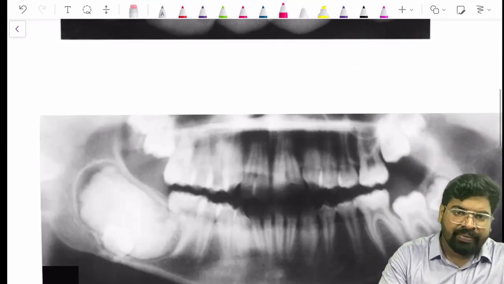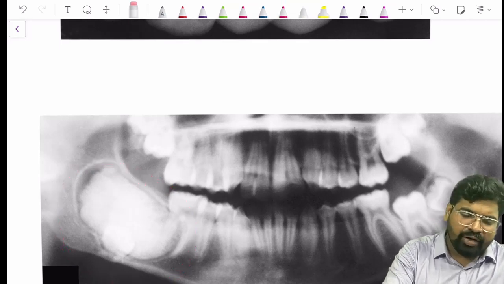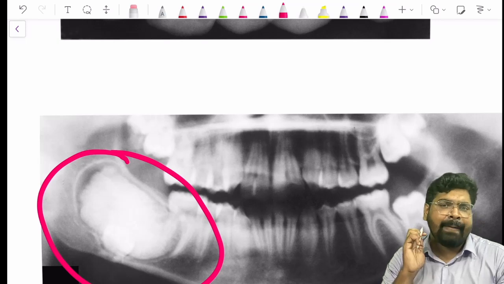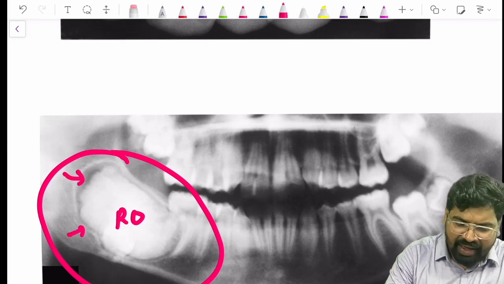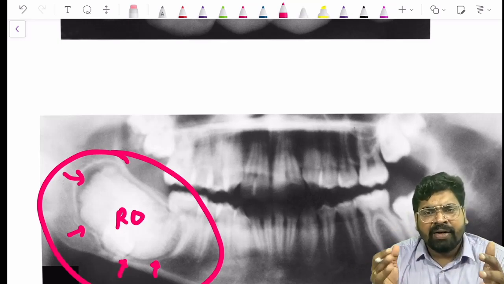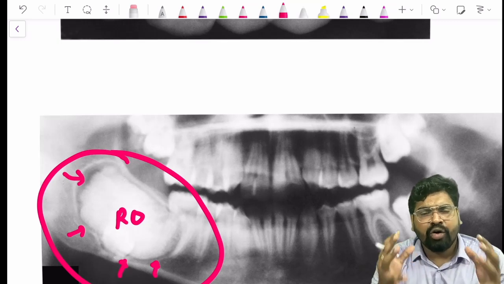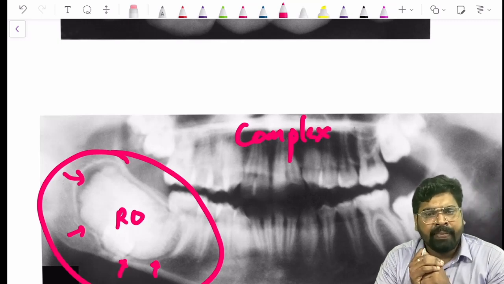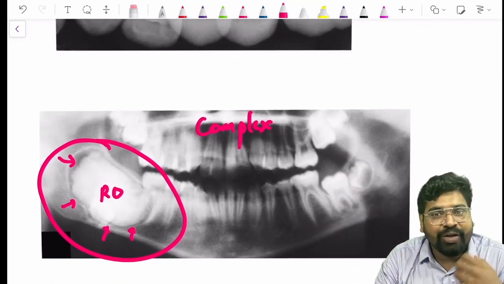And if you come to this structure, can you see there is a big radio opacity in the center, and around it you have a radiolucency, right? You don't see any resemblance to a tooth there. It is just a big mass, a conglomerate mass. So this is a complex odontoma.